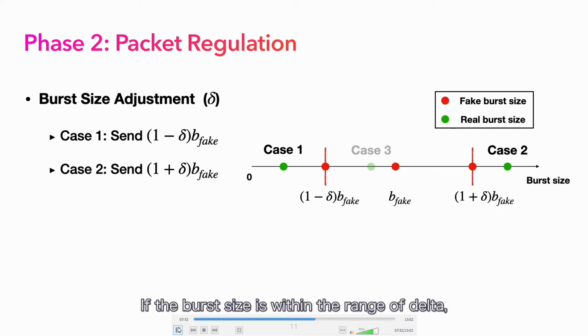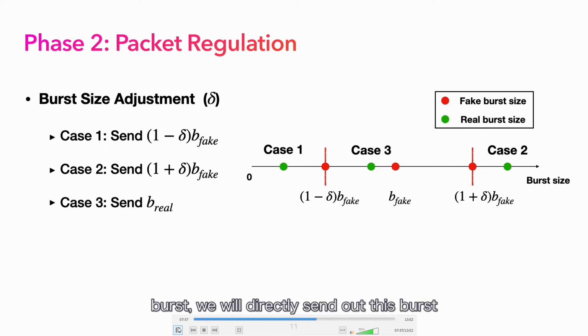If the burst size is within the range of delta, in other words, is close to the required fake burst, we will directly send out this burst without modification. A smaller delta will respect the required sending pattern more than the real pattern, and vice versa. By taking both patterns into consideration, such a mechanism provides more flexibility for users with different security preferences.